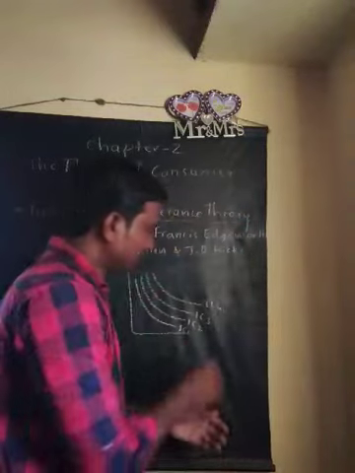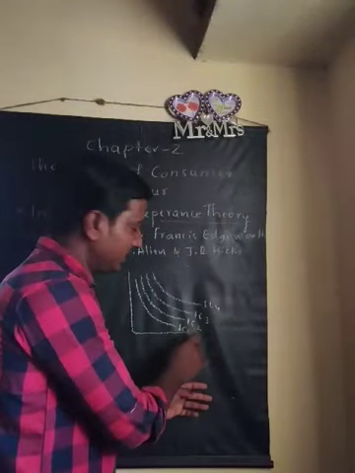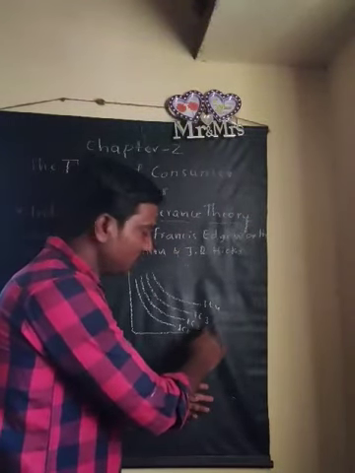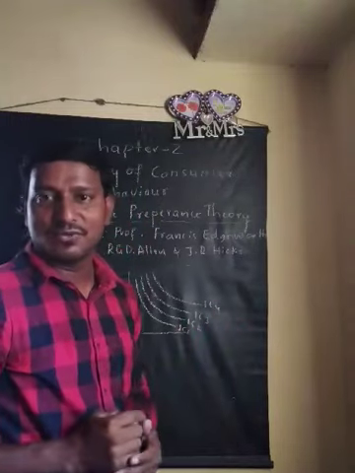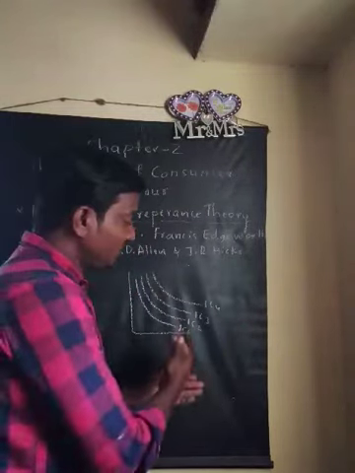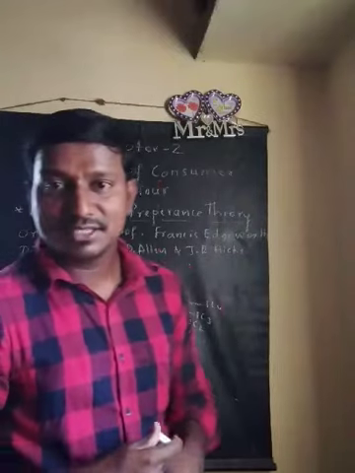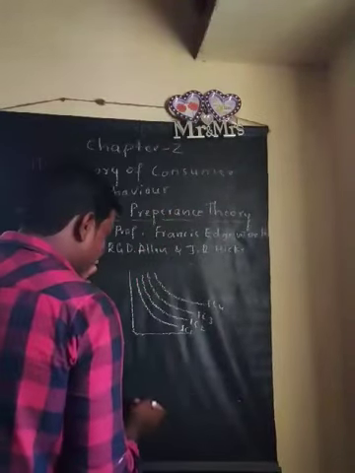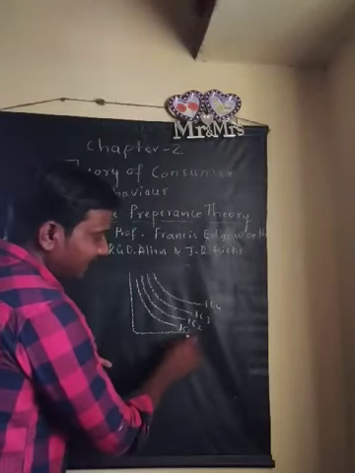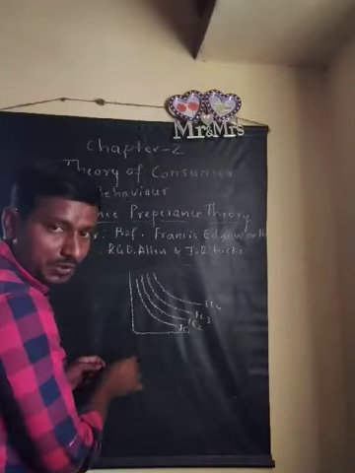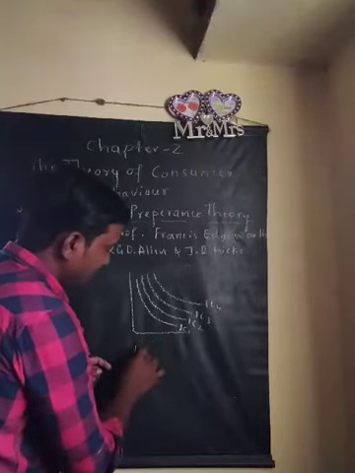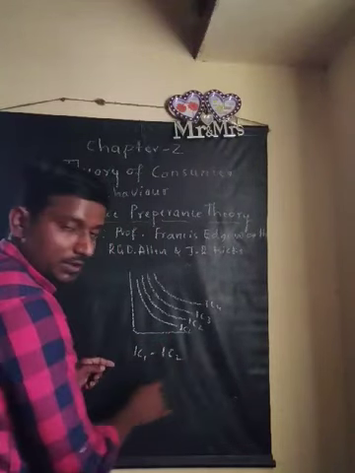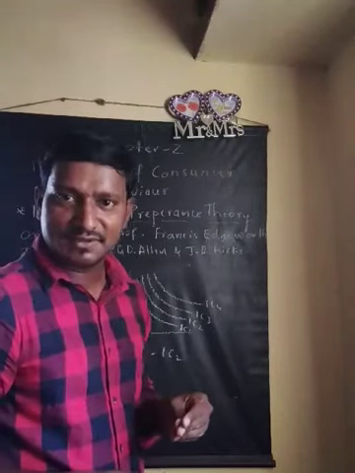Now you just see here, I said 4 indifference curves are there: indifference curve 1, indifference curve 2, indifference curve 3, and indifference curve 4. So out of these 4, which indifference curve gives a higher level of satisfaction compared to the other indifference curves? Let us check it out here. If we do a comparison between IC1 and IC2, which gives a higher level of satisfaction?